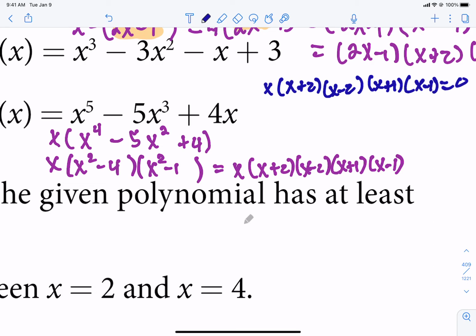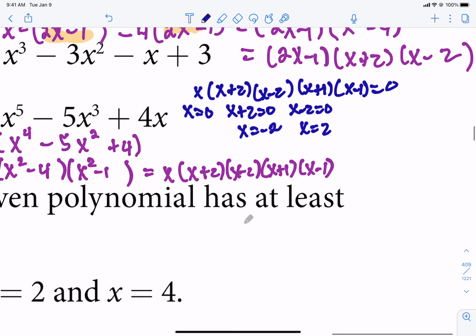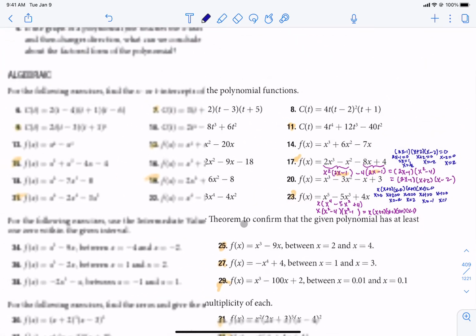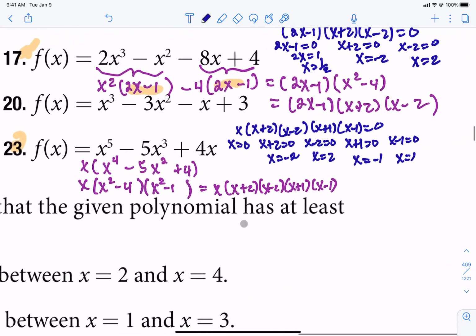Which allows us to pull it apart into 5 individual equations. So x equals 0 is kind of just done. X plus 2 equals 0 gives us a 0 of negative 2. X minus 2 gives us an x-intercept of positive 2. X plus 1 gives us an x-intercept of negative 1. And x minus 1 gives us a 0 of positive 1. So we have 5 zeros: 0, negative 2, positive 2, negative 1, positive 1. So that's what you want to do for this initial section here, please.